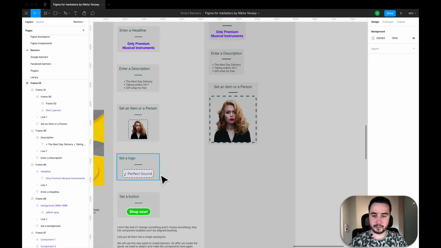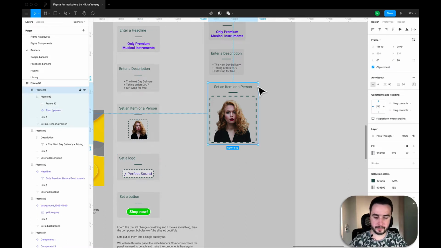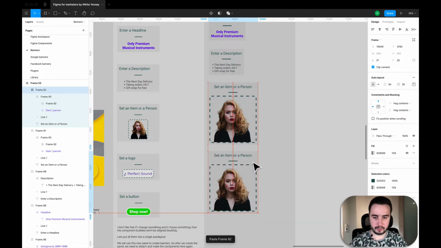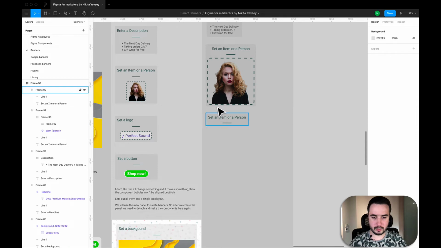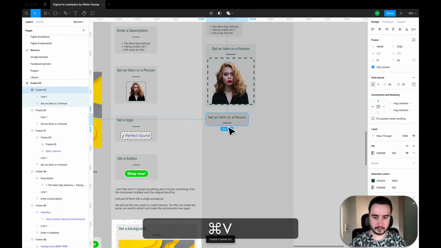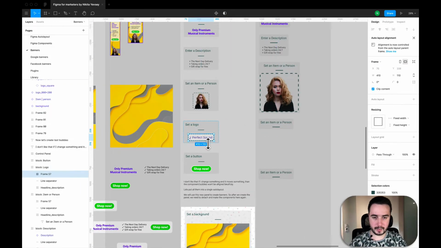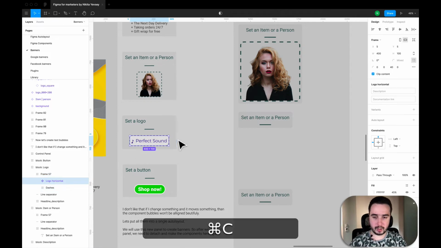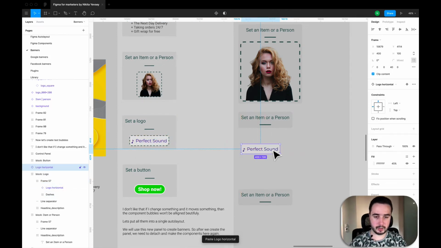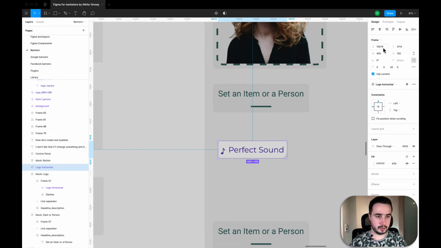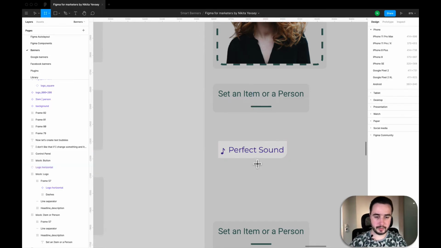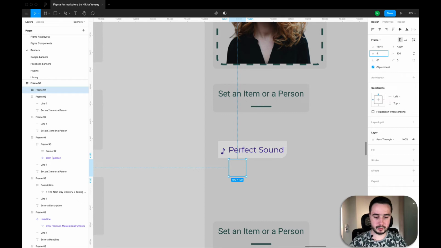So I will add some more controls, one for a logo, another for a button. Okay, let's put a logo over here. Let's do it one more time. So I have a horizontal logo, I put it here. Then I know that it's 400 by 100. I add another frame 400 by 100. Okay, I add a stroke.